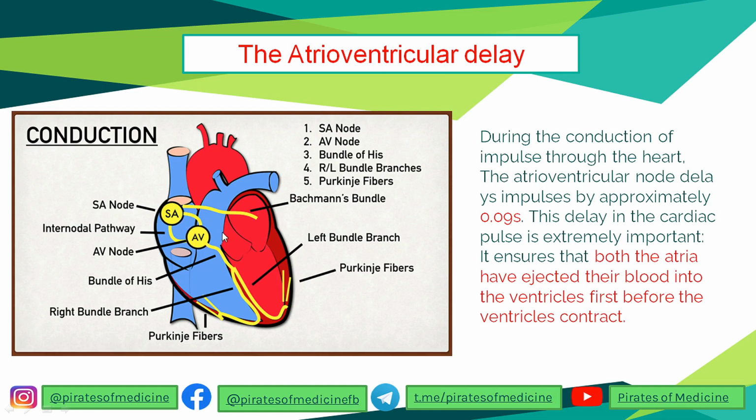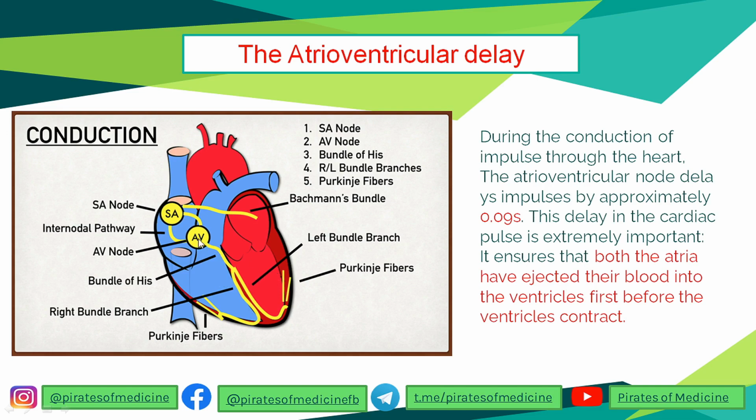So what happens in the AV node, there is a slight delay in the conduction velocity which enables the signal to reach the next adjacent atrium so that both atria can simultaneously contract. And then when they both contract, the signal comes out of the AV node and it reaches the ventricles, and then both the ventricles simultaneously contract.